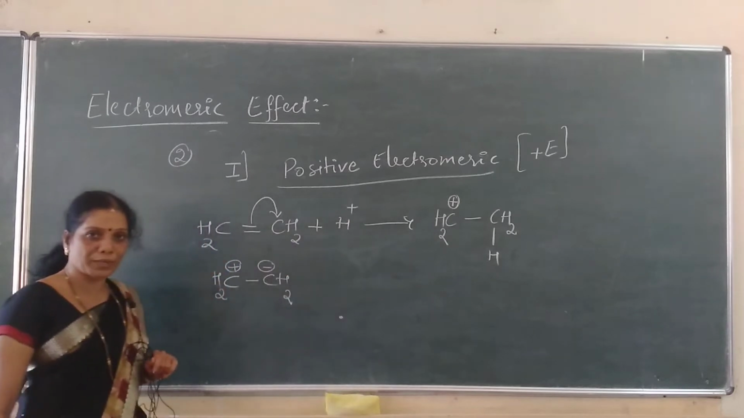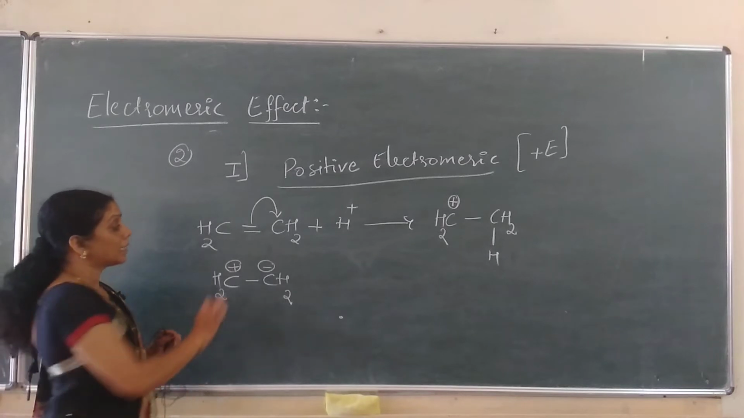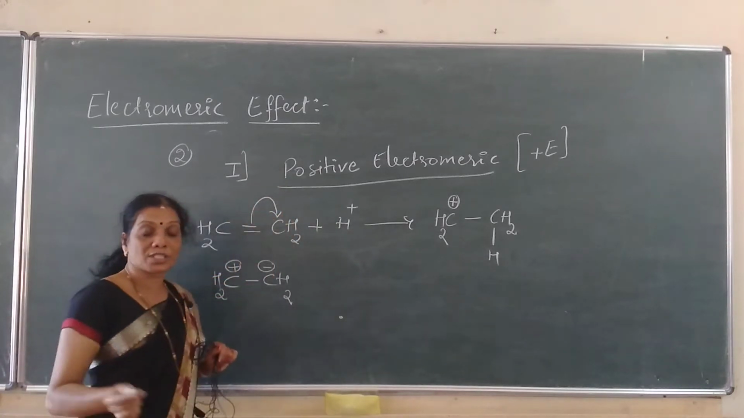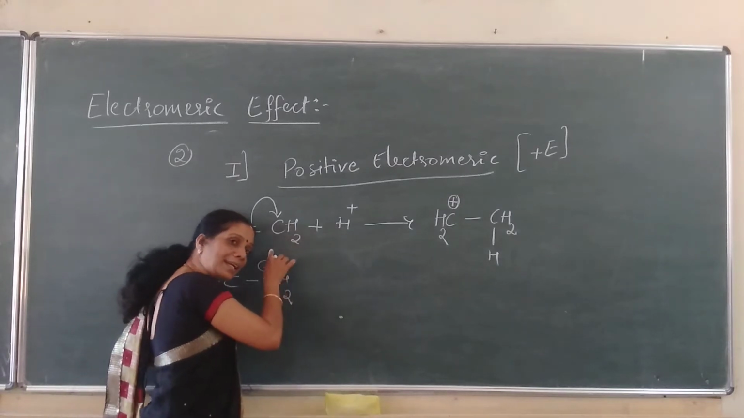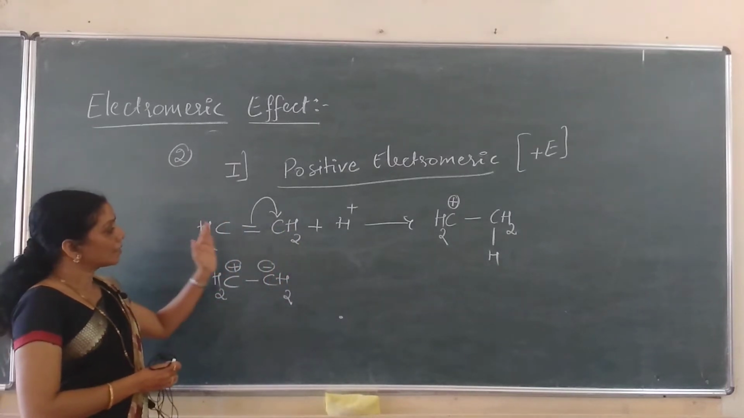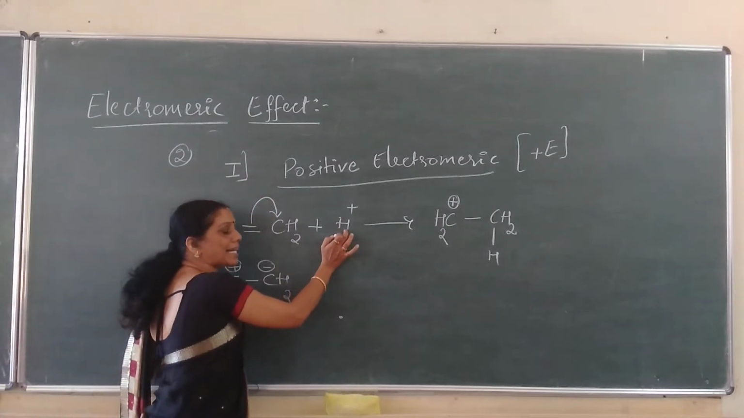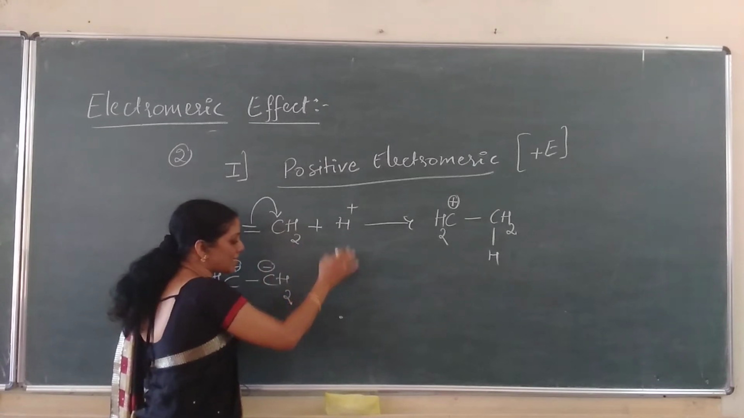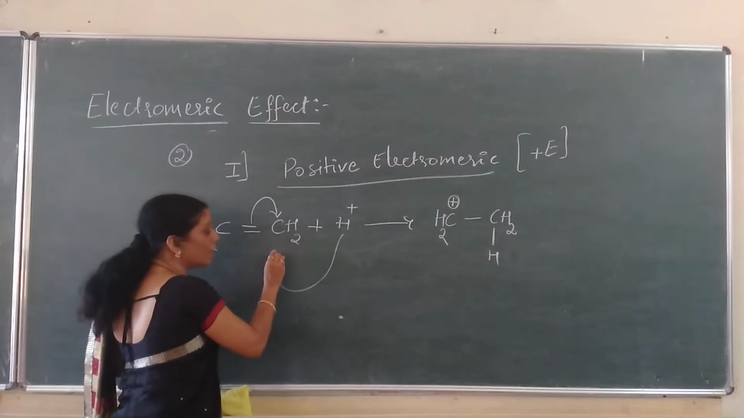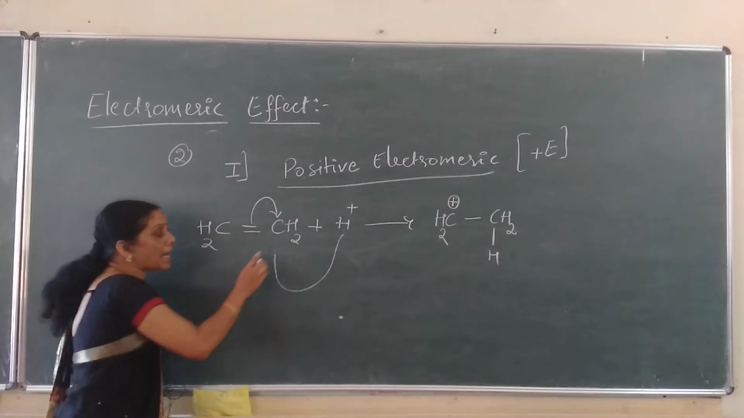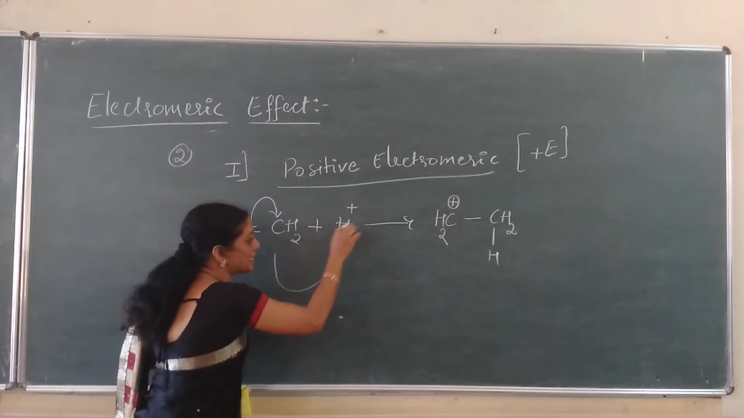What is this positive electromagnetic effect? It is a type of electromagnetic effect where the complete transfer of electrons takes place to that carbon atom to which the attacking agent attaches. Understood? Transfer of electrons takes place to that carbon atom to which attacking agent attaches. That means once this attacking agent comes closer to the carbon atom, comes closer to the molecule, transfer of electron takes place. And to the same carbon to which the transfer of electron takes place, the attacking agent attaches.